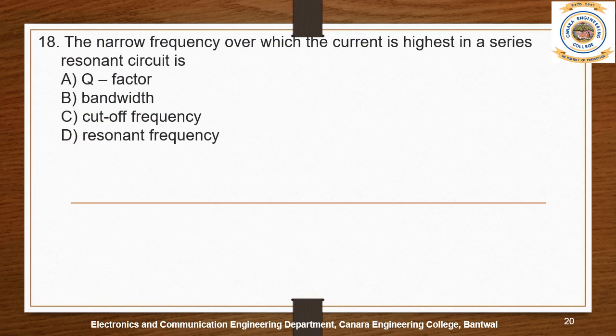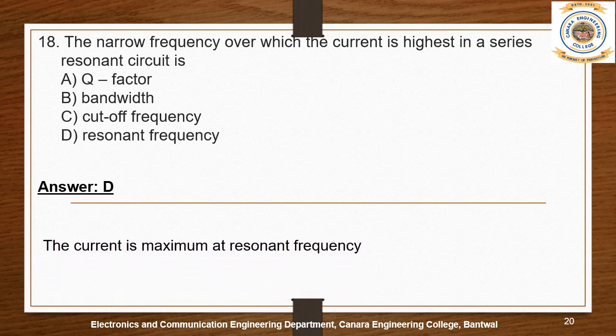Question 18. The narrow frequency over which the current is highest in a series resonant circuit is: A, Q factor. B, bandwidth. C, cutoff frequency. D, resonant frequency. Answer is D. The current is maximum at resonant frequency. Hence, the answer is D.